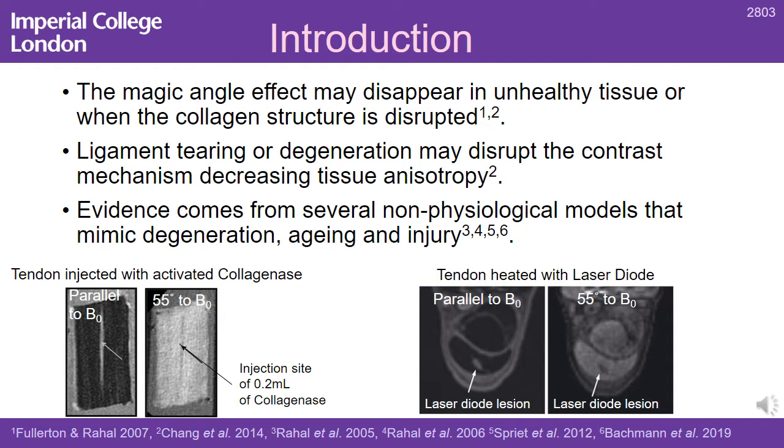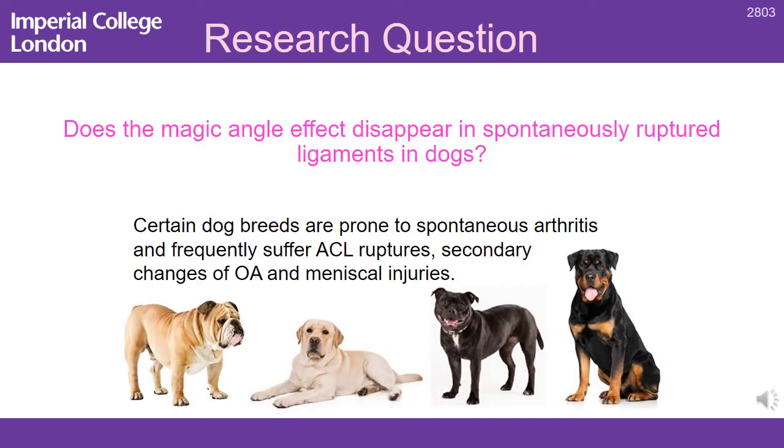Introduction. In unhealthy tissue or when the collagen structure is disrupted, the magic angle effect may disappear. Torn ligaments and degeneration may disrupt the contrast mechanism, decreasing tissue anisotropy. Our evidence for this, however, comes from non-physiological models which mimic the effect of degeneration, aging, and injury on postmortem tendon. The research question for this study was, does the magic angle effect disappear in spontaneously ruptured ligaments in dogs?